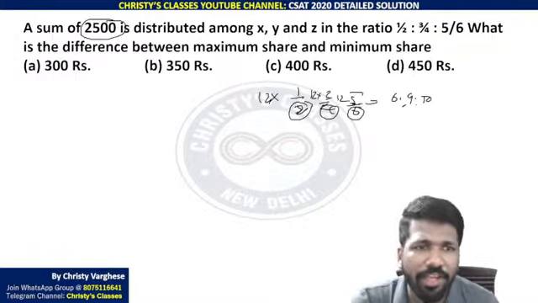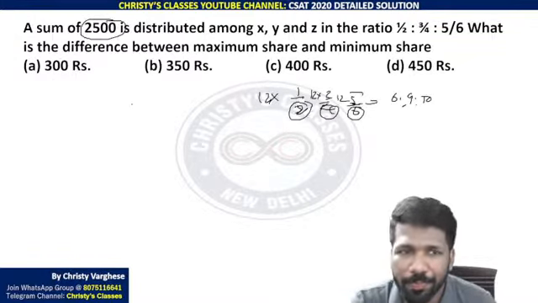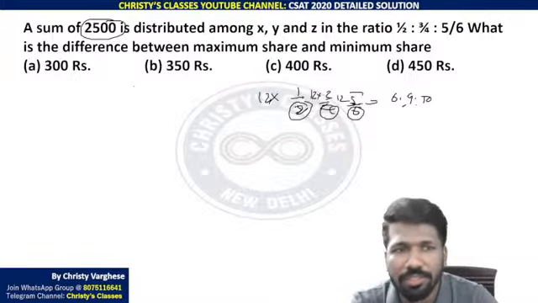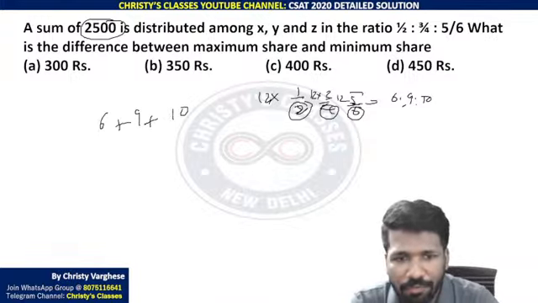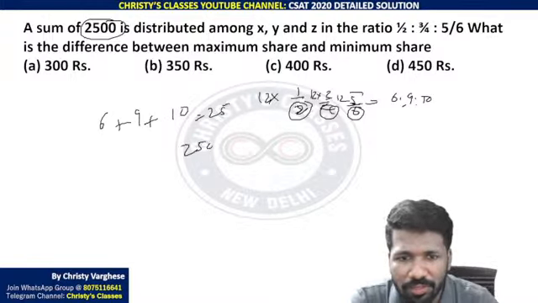Now 2500 should be distributed among x, y, z in that ratio. This means we divide 2500 into 6:9:10. 6 plus 9 plus 10 is what? 15 plus 10, 25. So divide 2500 by 25, that is 100.